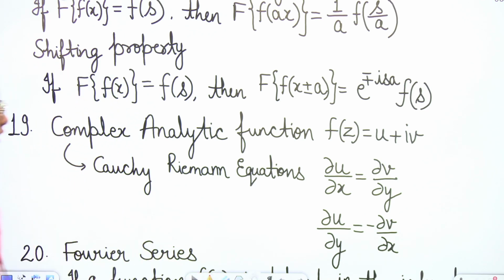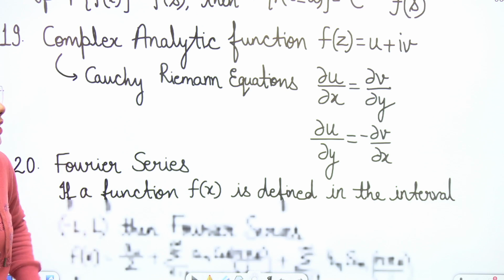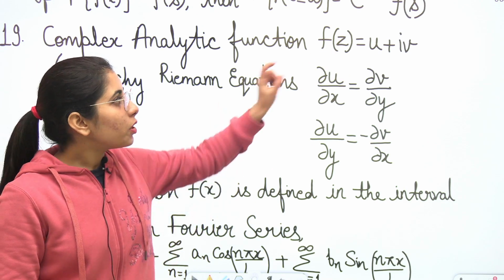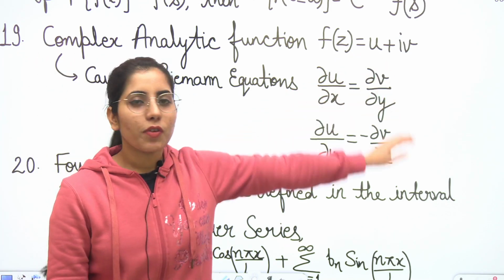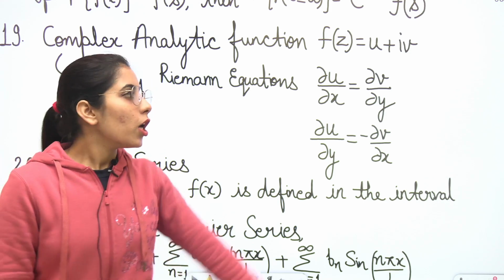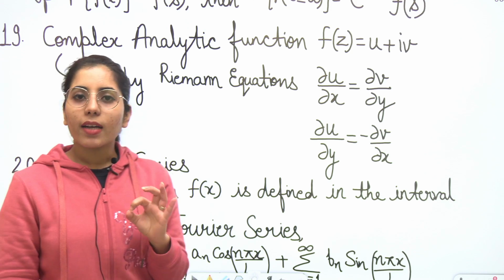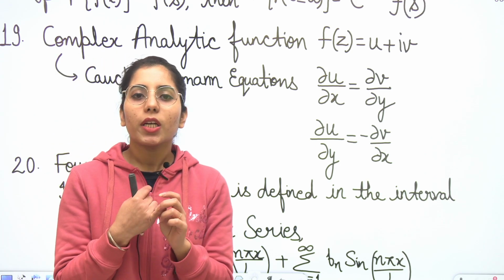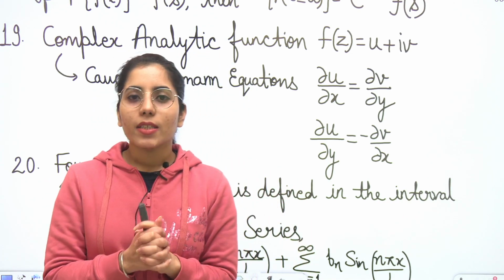Okay, so next one is related to complex analytic functions. How will you get to know whether any function is an analytic function or not? If you have any function f(z) in the form u plus iota v, where u and v are functions of x and y, u will be the real part and v will be the imaginary part. Clear? In that case, if you want to know whether any function is analytic or not, the first thing you can do is check with the Cauchy-Riemann equations. What are these equations?